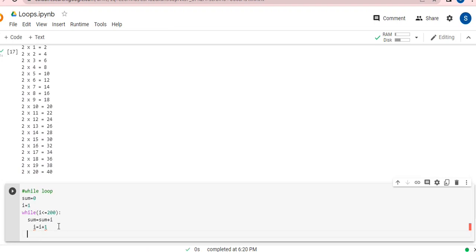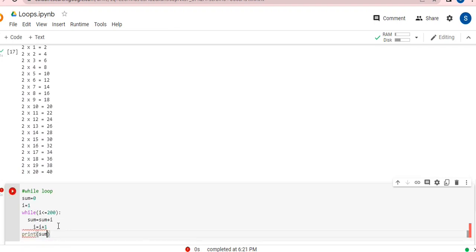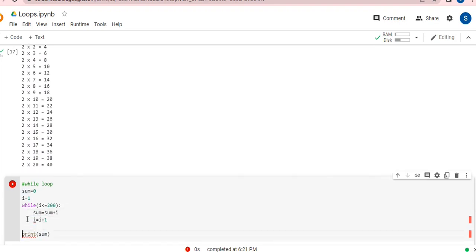So I'm just coming to my next line without giving anything. I'm simply writing print sum, because I need to print sum, and it's done. So I pressed Enter key. I is equal to I plus 1. Okay, so here we have got some error. So we are going to work over here. Okay, sum I initialized with 0. I is 1. I is lesser than or equal to 200. And here I'm going to give a space. This is on the second line.